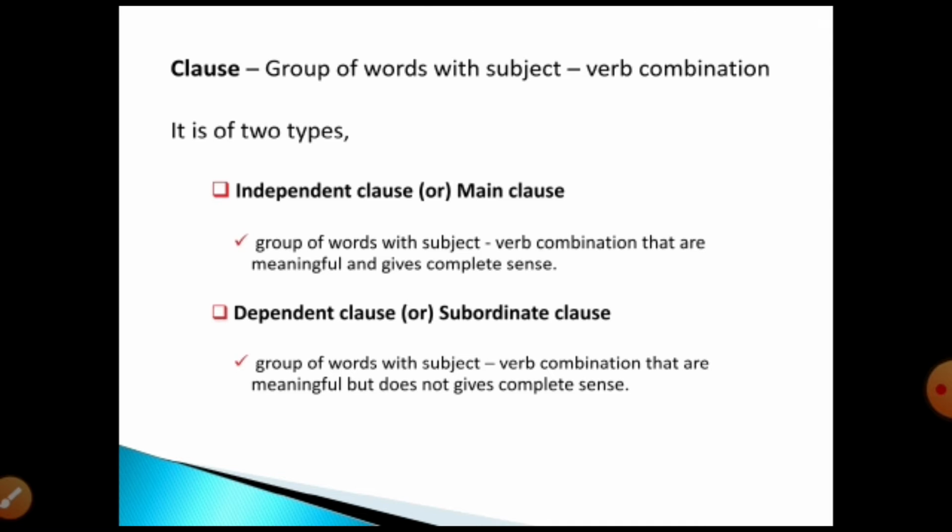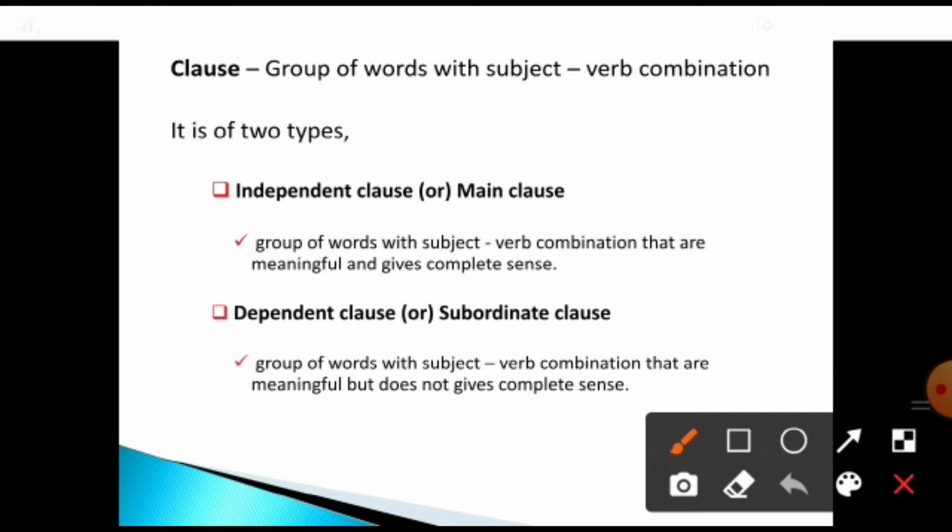What is a clause? In the previous classes I have already taught you what a clause is and what the types of clause are. We are just going to take a glance. A clause is a group of words with a subject-verb combination. Then what is a phrase? A phrase is also a group of words, but without a subject-verb combination. There will not be a verb in it. Can you get an idea?